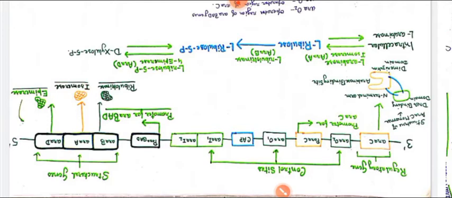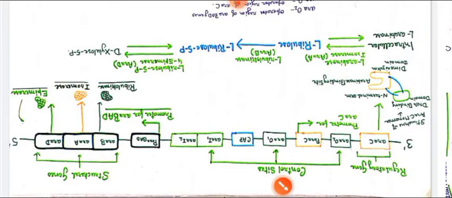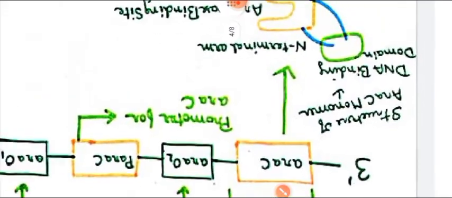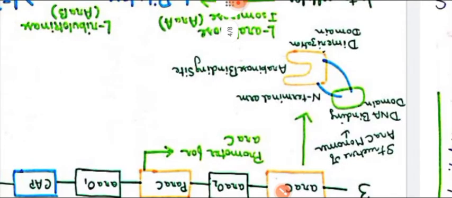Okay, so this is what we are talking about. Here we can see the ARA-C. This ARA-C is a regulatory gene, and it will code for a protein.